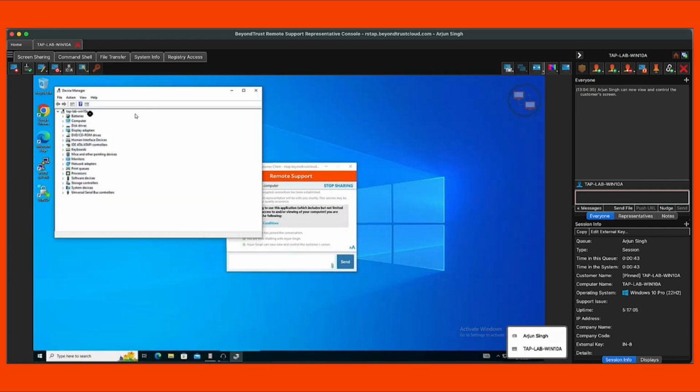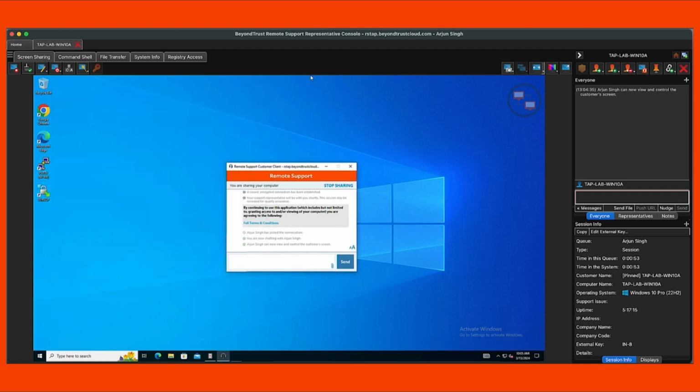For this incident, Jin was having an issue with her mouse, so Arjun will open the appropriate tools that will allow him to troubleshoot the issue. Once the issue has been resolved, Arjun can communicate via chat to Jin the next steps in terms of the issue resolution.